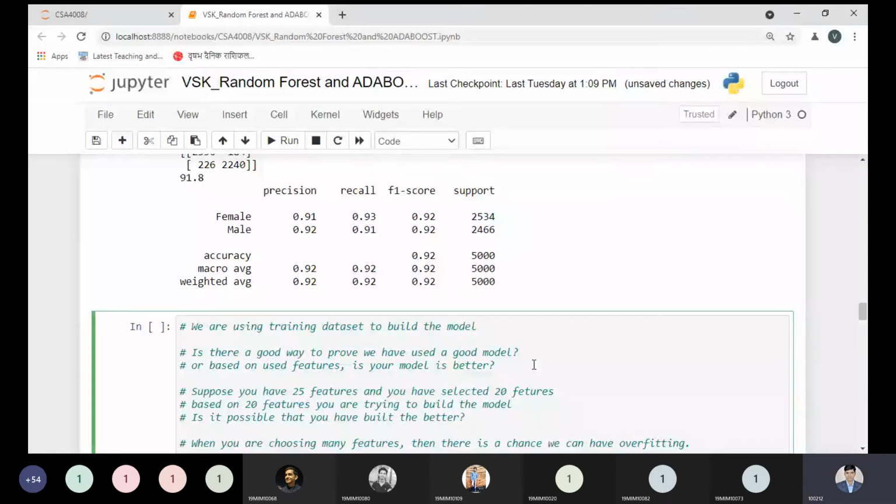Is it a guarantee? Is it a possibility you have built the better model? Just tell me right now. Is it a possibility? No, sir.